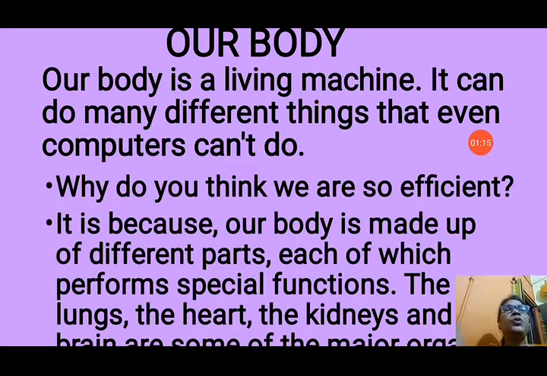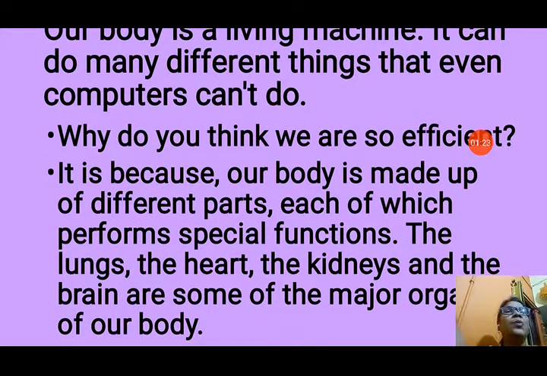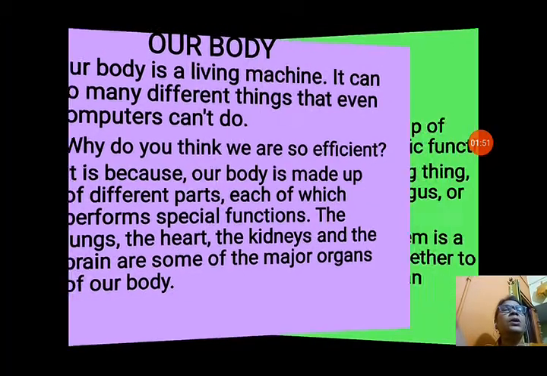So, let us see, why do you think we are so efficient? Why is our body so efficient? It is because our body is made up of different parts, each of which performs special functions. These parts in our body are called organs, and each organ has a particular special function. The lungs, the heart, the kidneys and the brain are some of the major organs of the body that function differently in their activities.